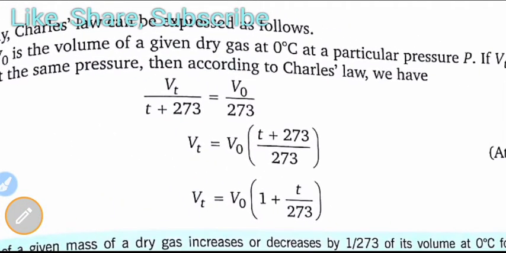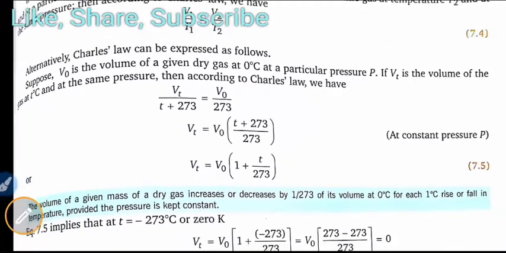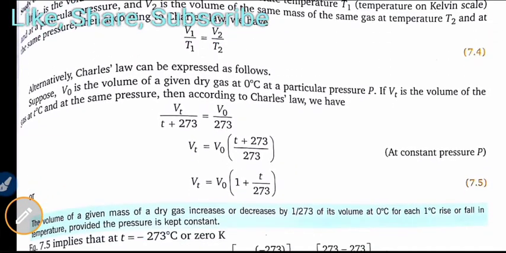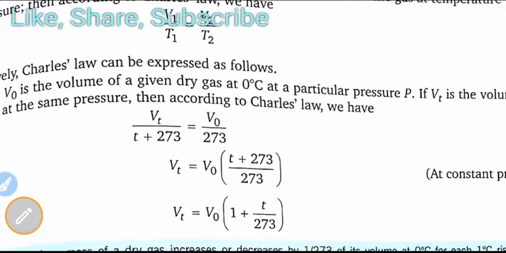Then according to Charles' law, V1 upon T1 is equal to V2 upon T2, and our value will be like this.